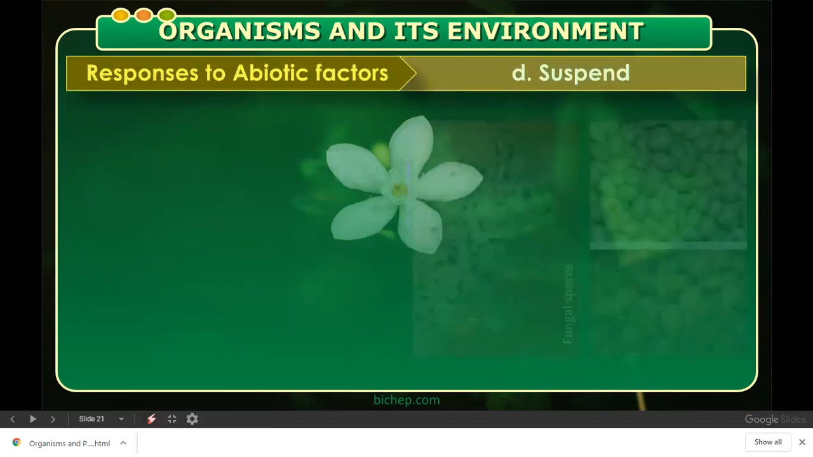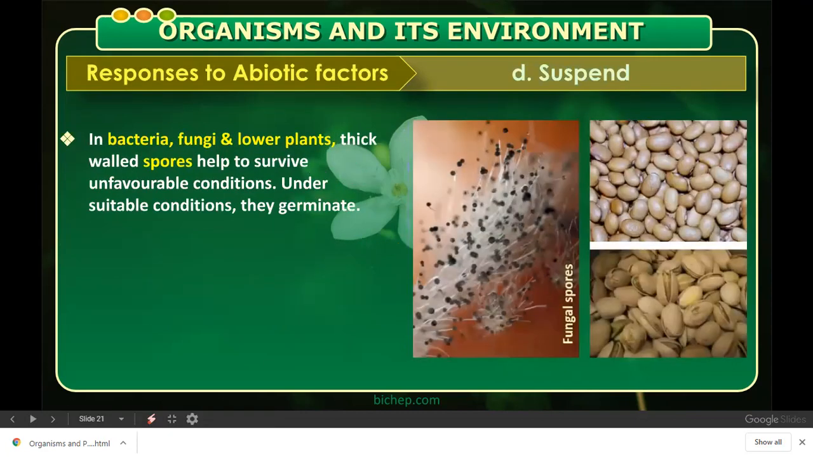Example is Siberian crane. Then what is suspend? In bacteria, fungi, and other lower plants, thick-walled spores help to survive unfavorable conditions. Under suitable conditions, they germinate. That is, until suitable condition is found, they don't germinate, they remain dormant. This is also a suspension, where they have spores and those spores are thick-walled.